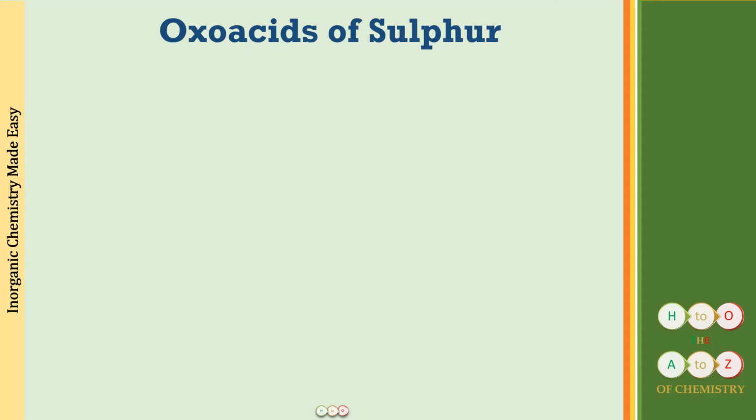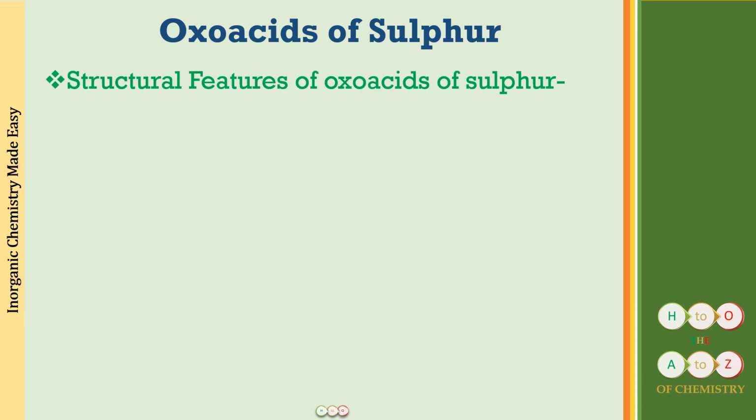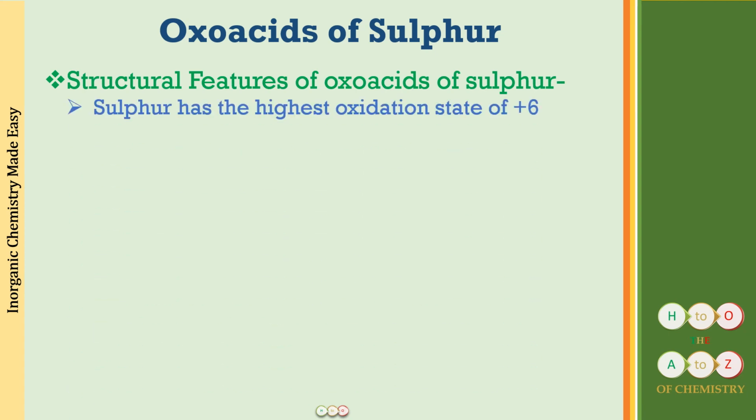Now we have named these compounds, we have seen the formulas for these compounds. The next thing is how we will be drawing the structures for these. And here what you have to first of all remember are certain structural features that you will see in these oxo acids, which are going to be helpful if you keep them in your mind while you draw the structures. The first thing is that sulfur can have the highest oxidation state of +6. If in the formula of the compound you calculate the oxidation state and it comes greater than +6, in those compounds you will always see the presence of a peroxy linkage. Sulfur will never have an oxidation state greater than +6.